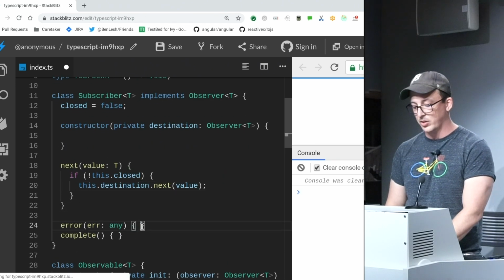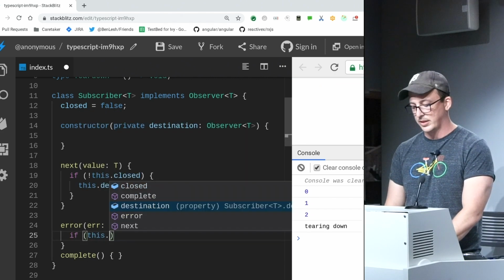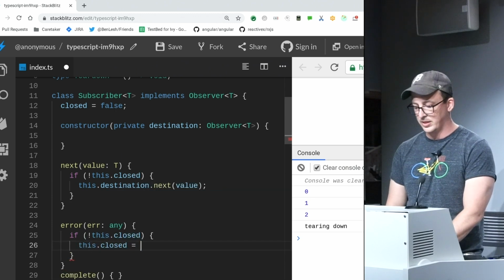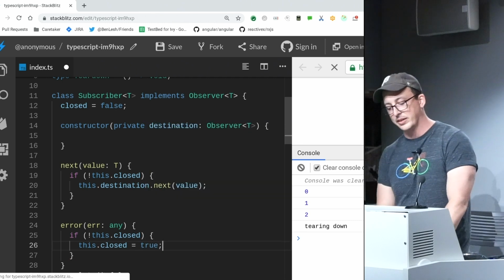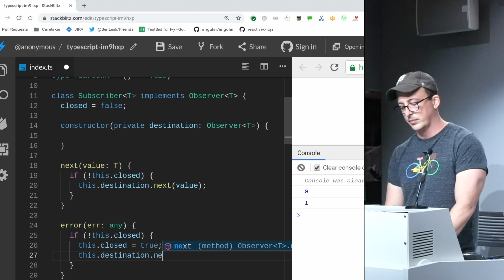And then inside of here, where there's an error, we're going to say if it's not closed, closed equals true. So now it's immediately closed synchronously right there. And then we're going to forward that along.